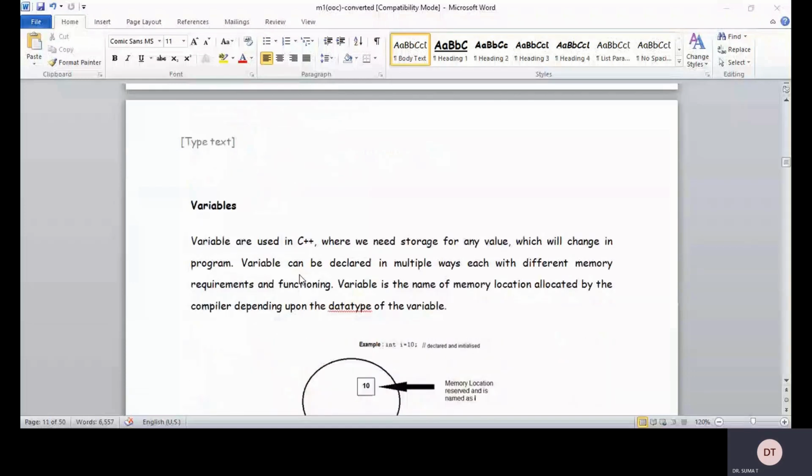So another example is the variables. We can define or use variables in C++ where we need storage for any value which will change in the program. Variables can be declared in multiple ways, each with different memory requirements and functioning. A variable is the name of the memory location allocated by the compiler depending upon the data type of the variable.